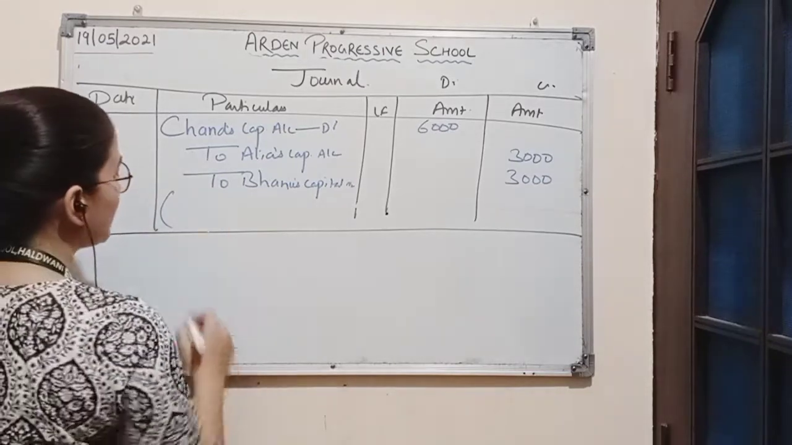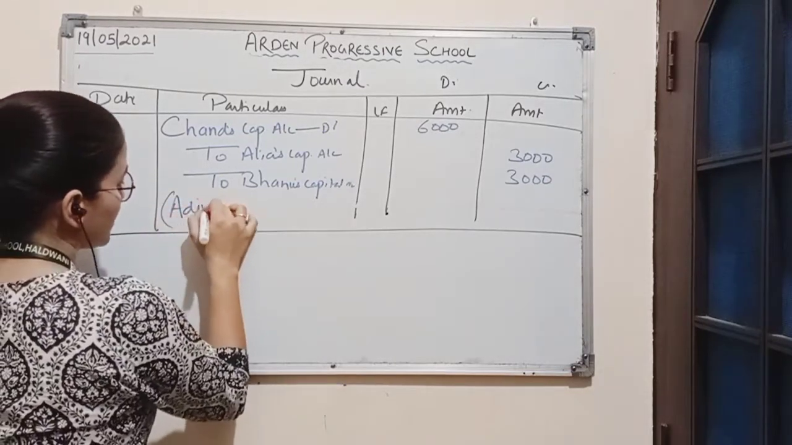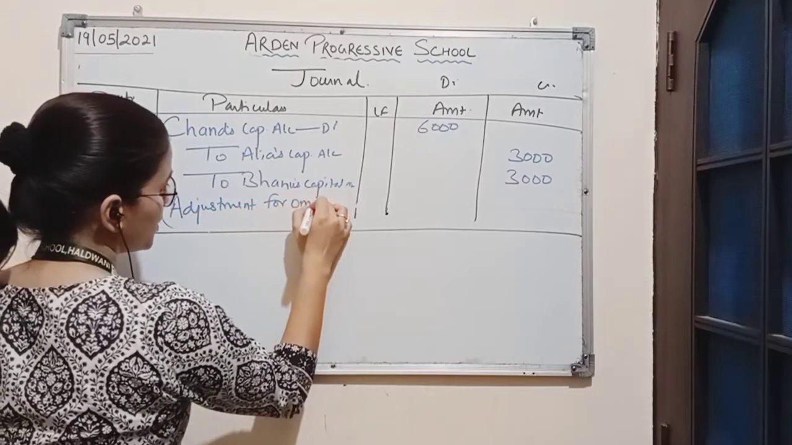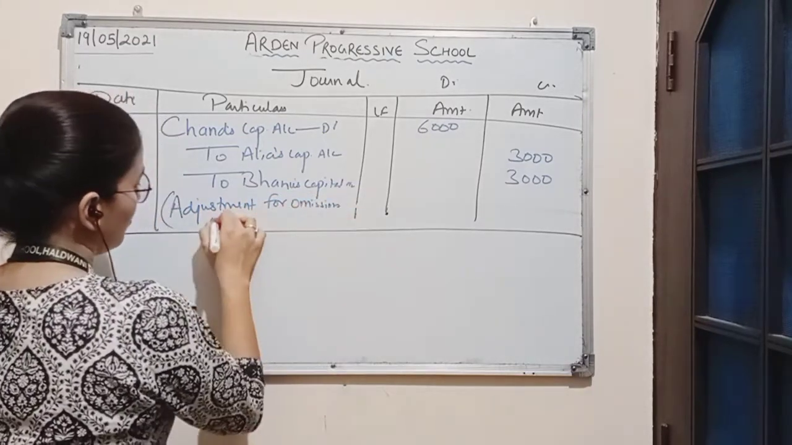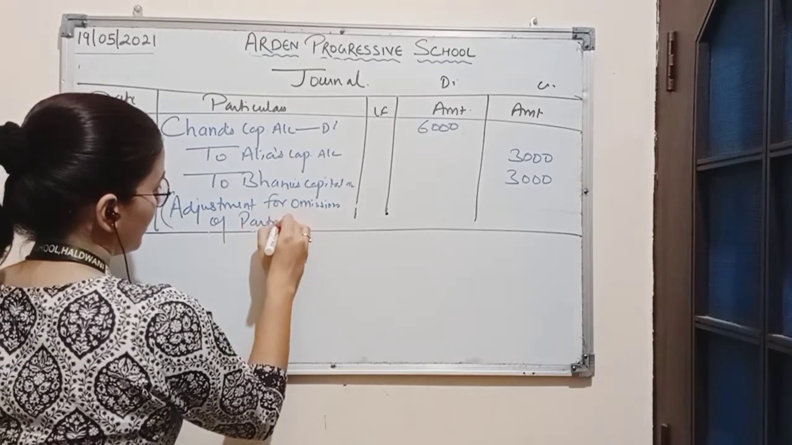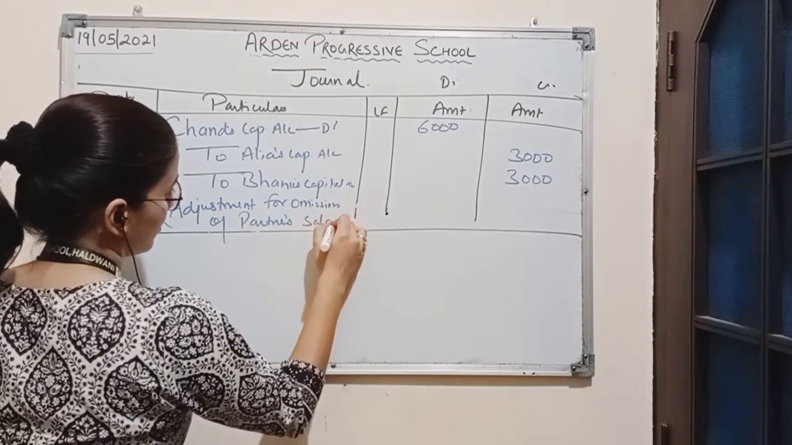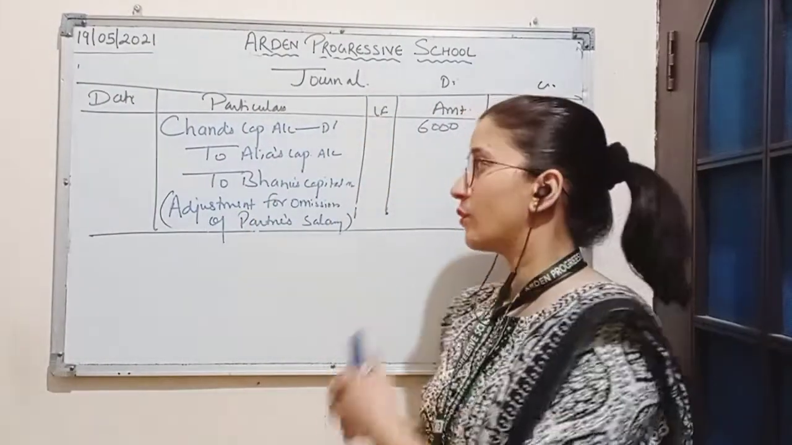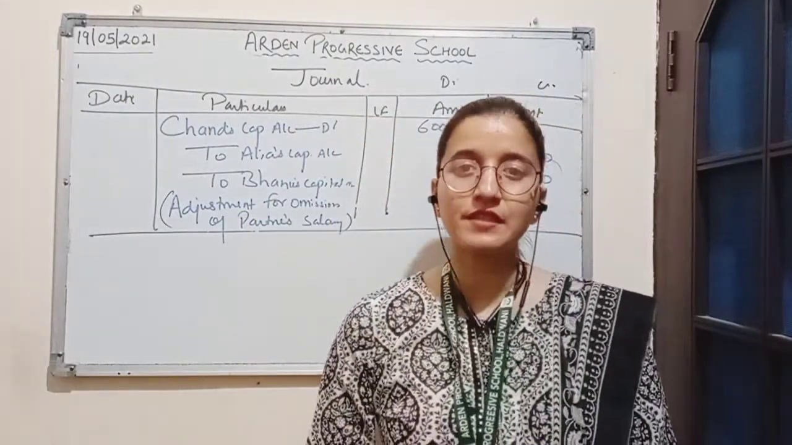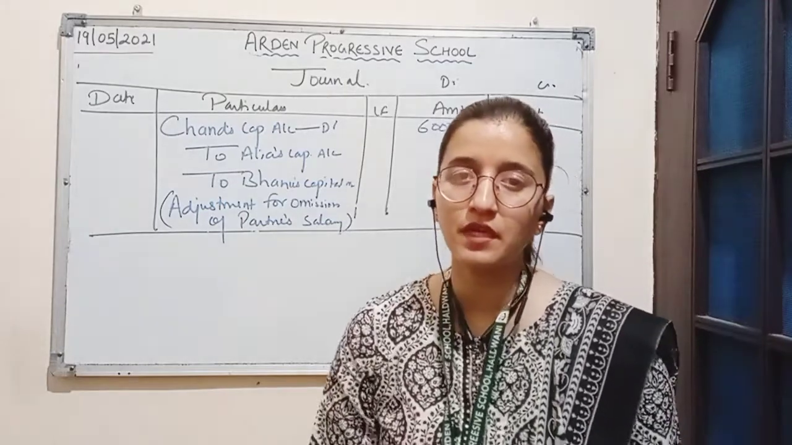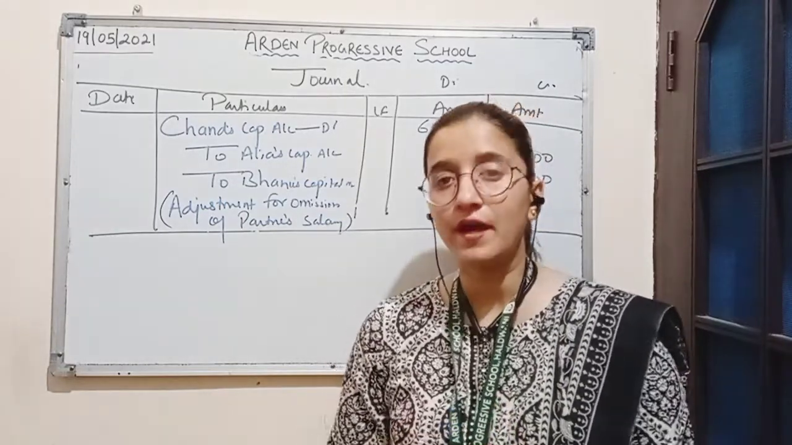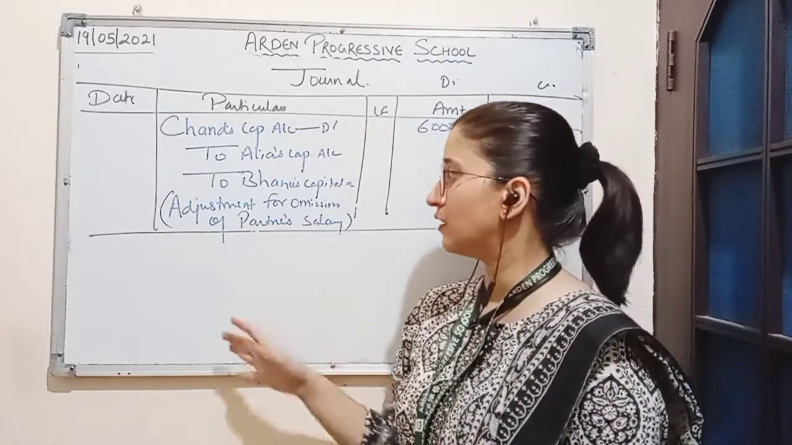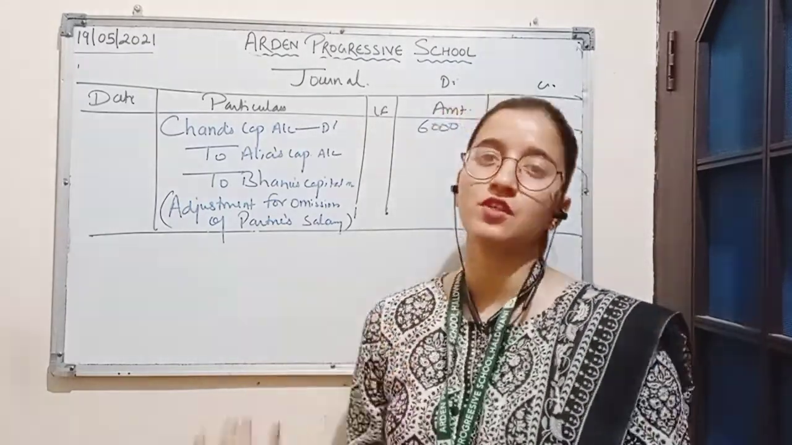So here the narration can be adjustment for omission of partner's salary. So this is how questions based on errors like omission of interest on capital and omission of partner's salary are solved. So in this session we have learned to solve these questions based on such errors.